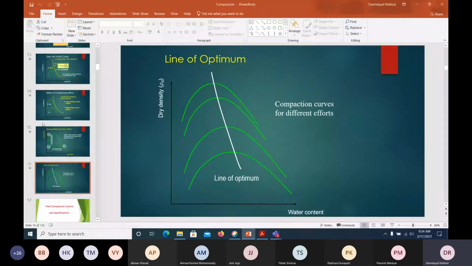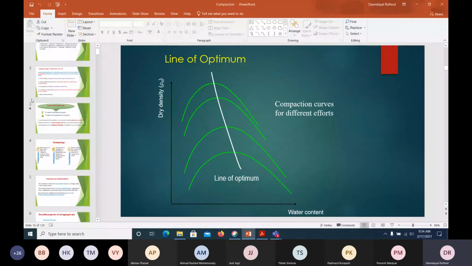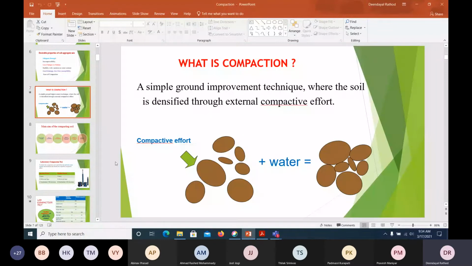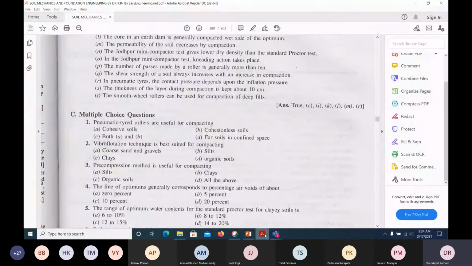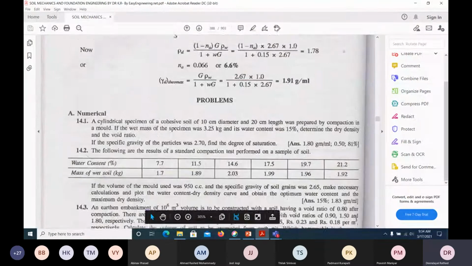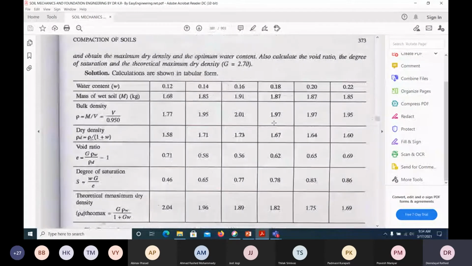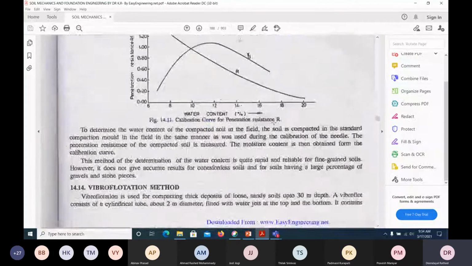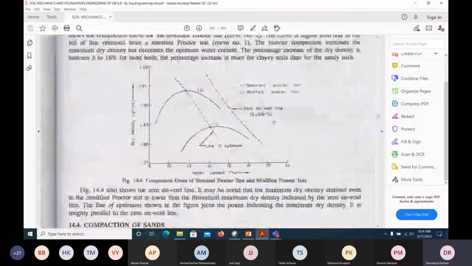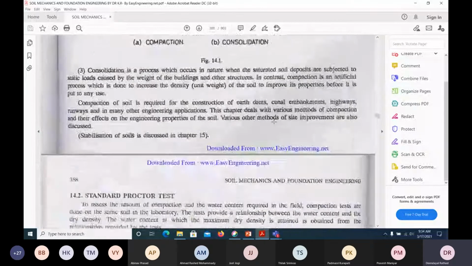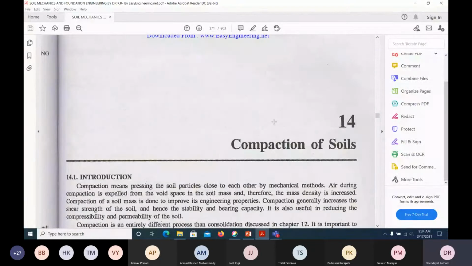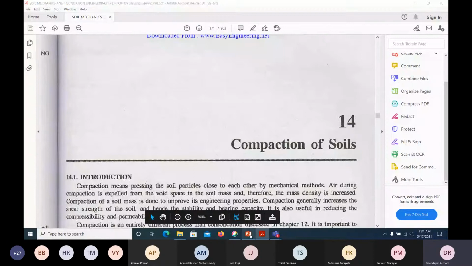So we'll study the new chapter, that is compaction. So we'll focus on the compaction of the soil. Today's class.